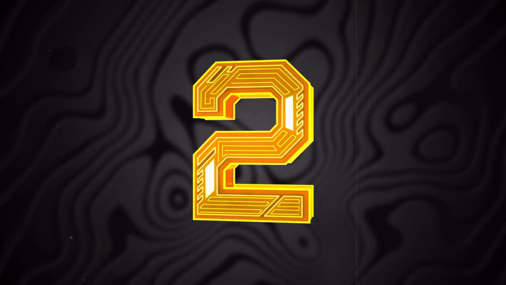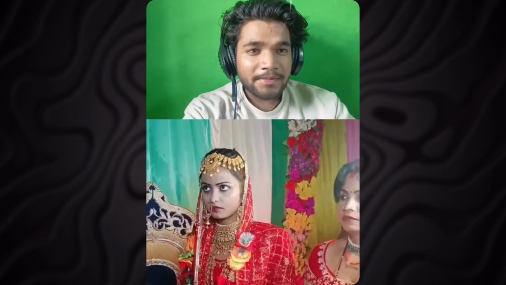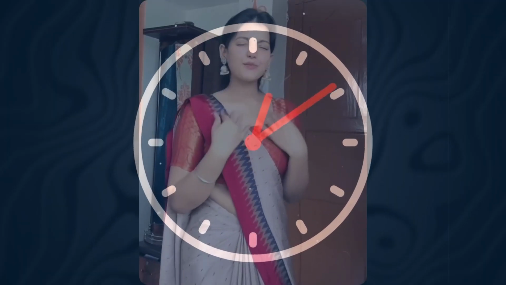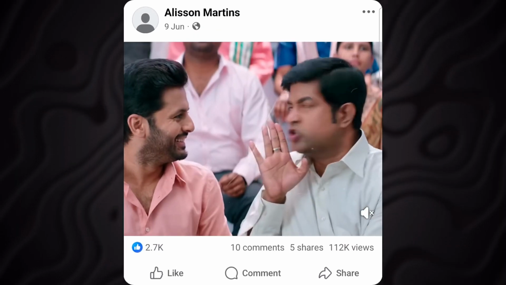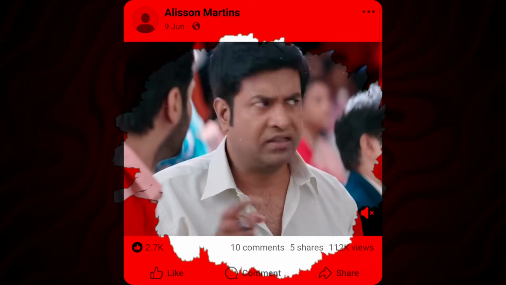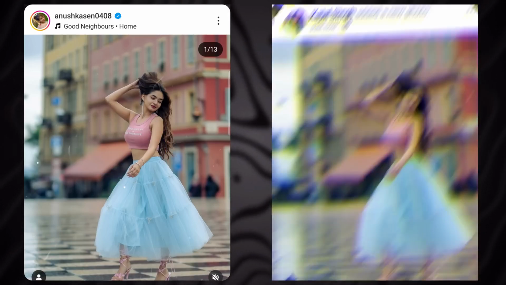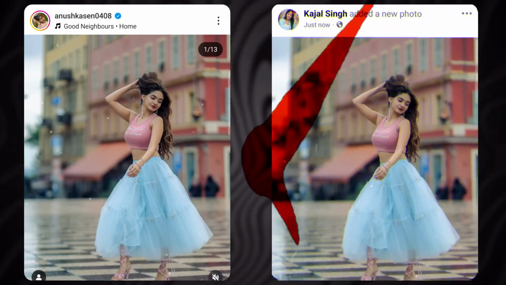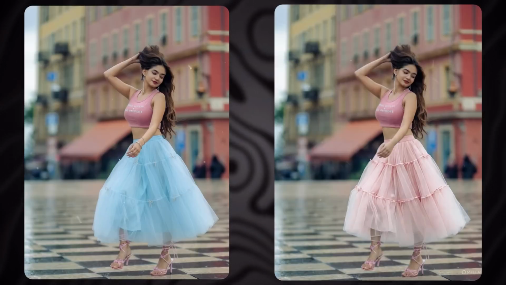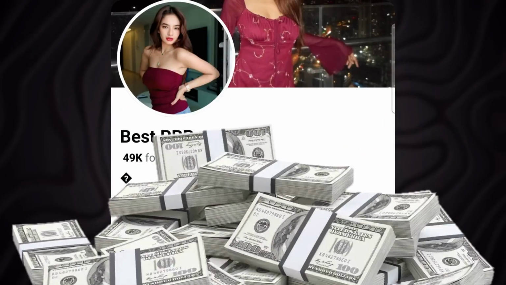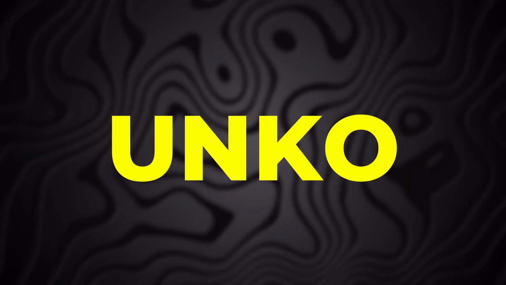Now the second point is for those users who post copy-paste content or reaction videos. Especially they have to pay attention to this. If you put your own content then you have to wait for a while. If you are uploading copy-paste content, then you do not have to copy-paste it completely. What most users are doing right now is that if they upload someone else's photo, they download the same photo from some creator's Instagram and upload it on their Facebook page, which you should not do. Be it a photo, a video or a movie clip, you have to add something to all the content. Then you upload it on Facebook. Only then will your account be monetized. So the users who copy-paste have to keep this in mind.